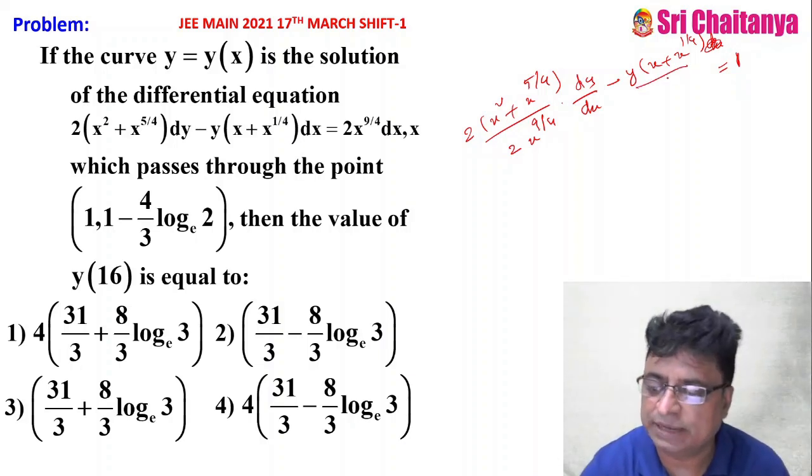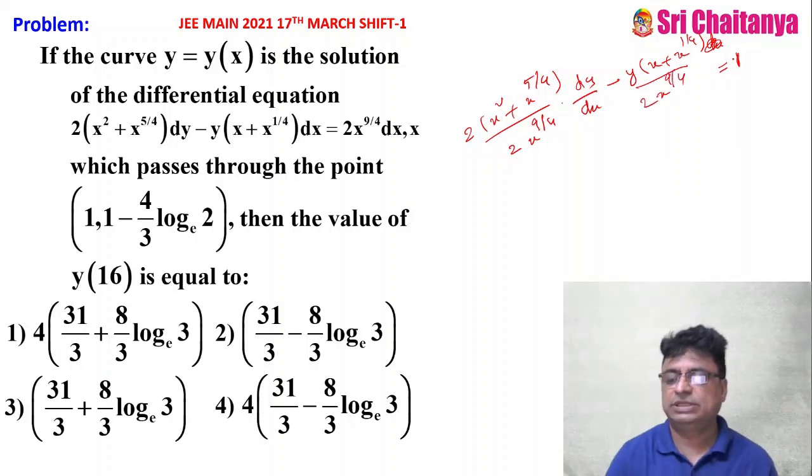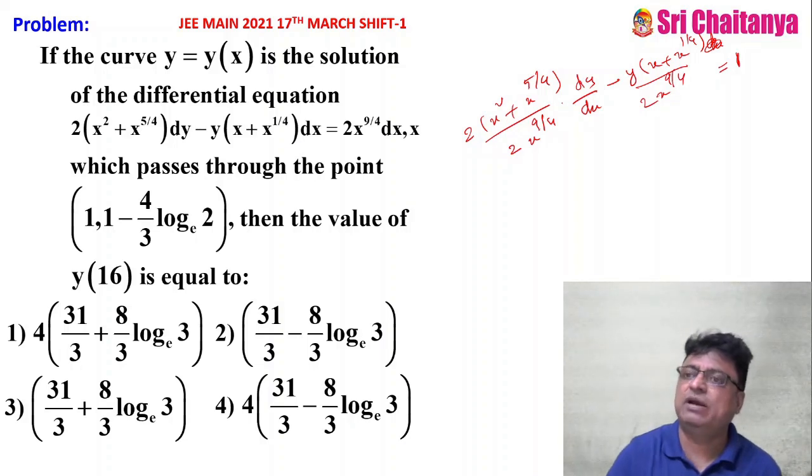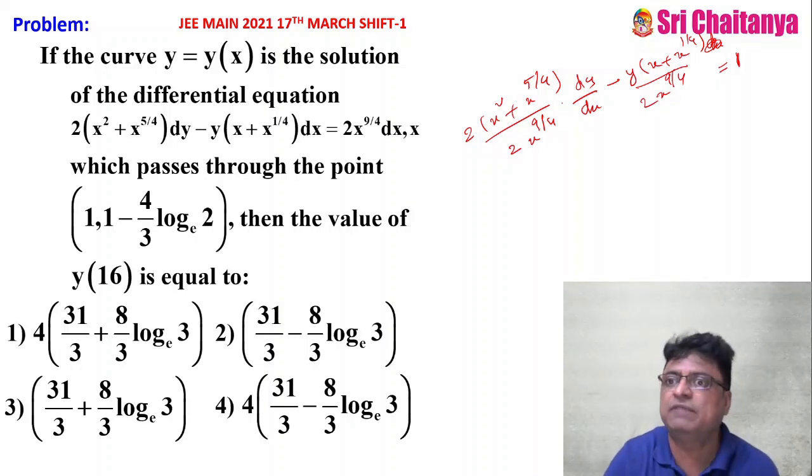Divide on both sides by x power 9 by 4. So I have divided everything on both sides with 2x power 9 by 4 dx.